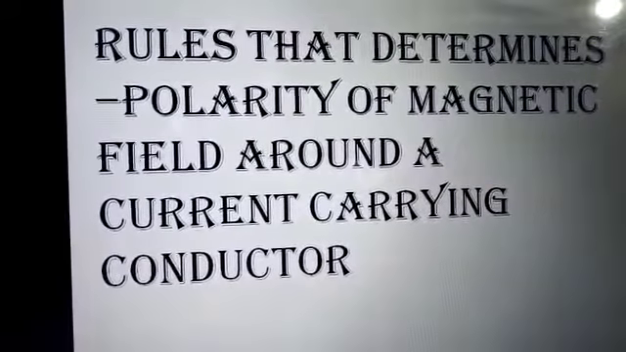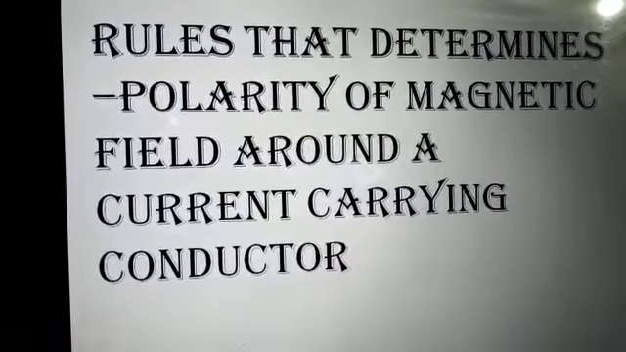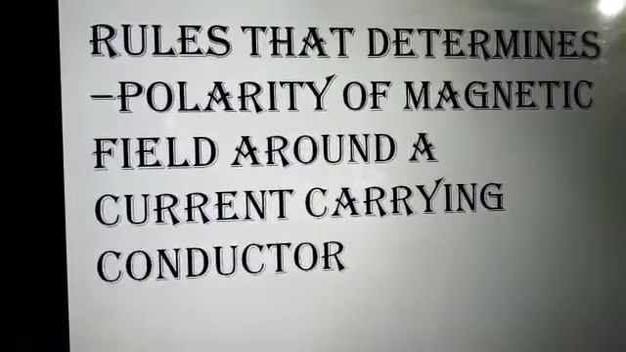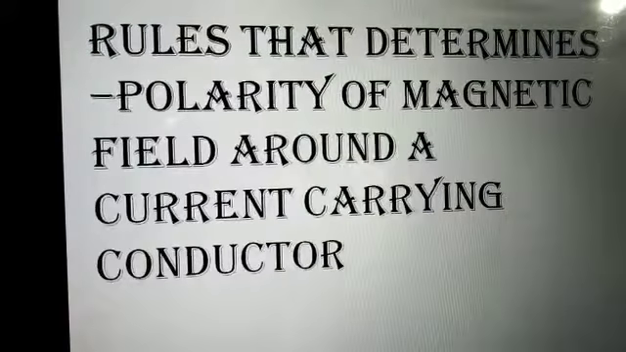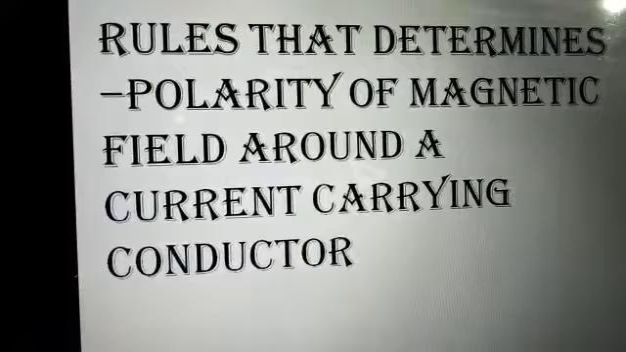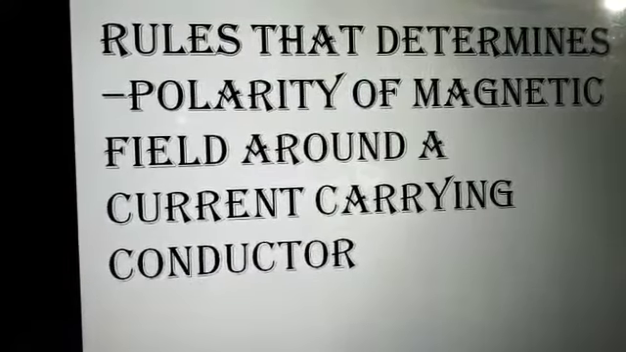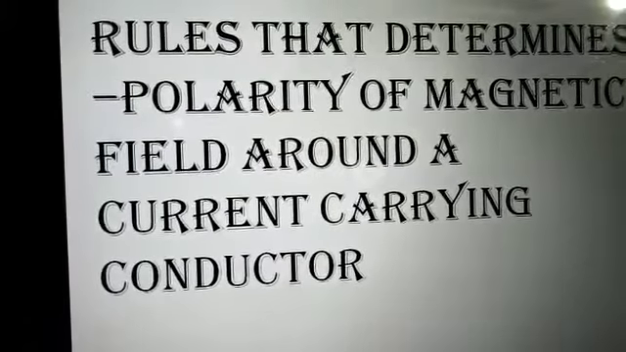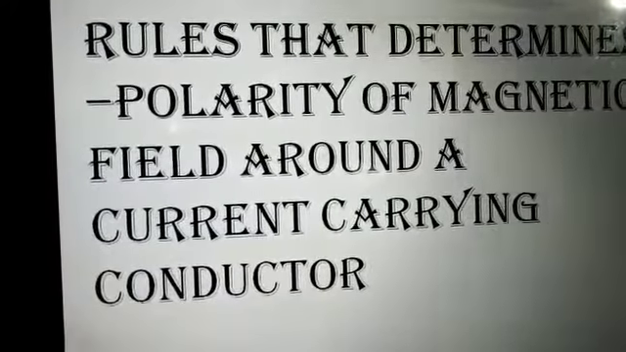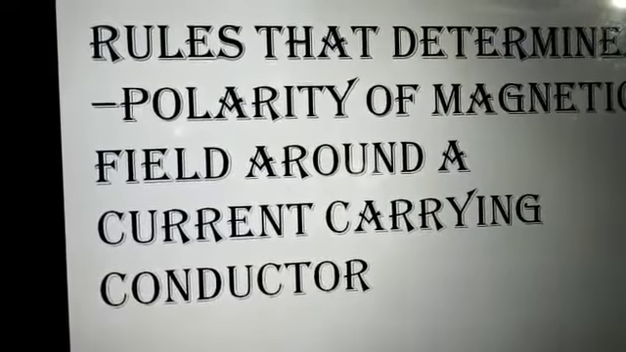Now you should know the rules that determine polarity of magnetic field around a current carrying conductor. When we say polarity of magnetic field, it means that it will have either a north pole or a south pole. As we have discussed from Oersted's experiment, if current is passing through a conductor, an imaginary magnetic field is formed around the current carrying conductor.